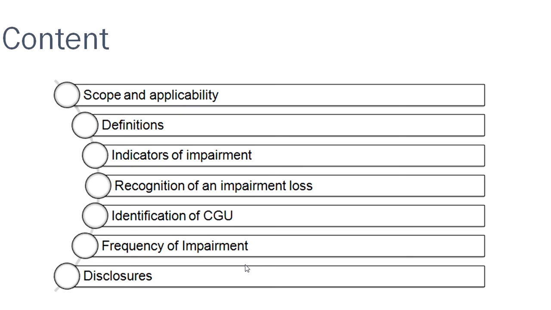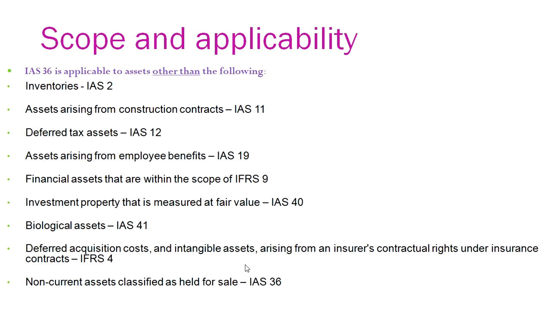The content in this is the scope and applicability, definitions, indicators of impairment, recognition of impairment loss, identification of the cash generating unit, frequency of impairment, and disclosures. The scope and applicability: an asset is impaired when the sum of estimated future cash flows from that asset is less than the book value.